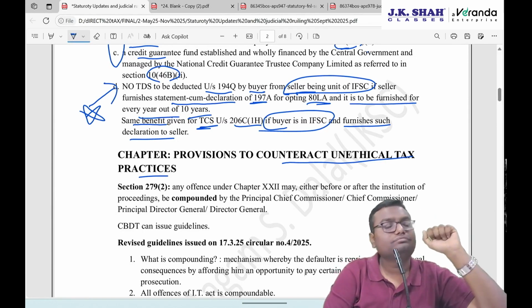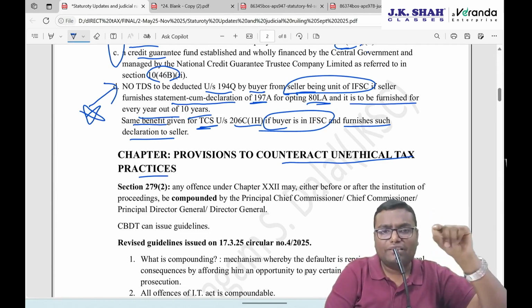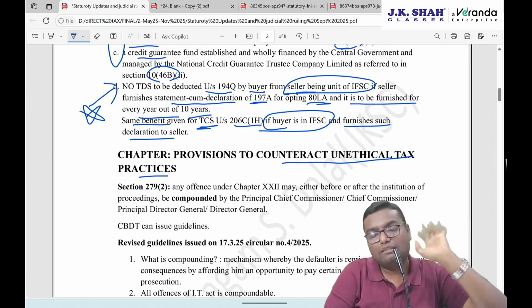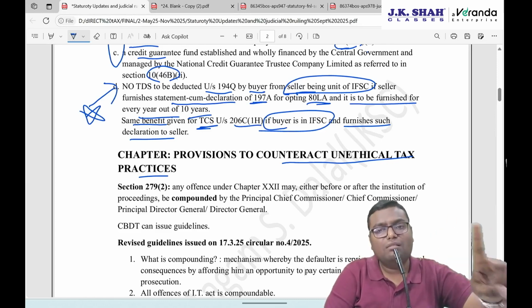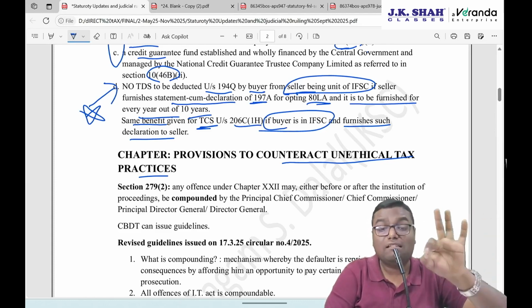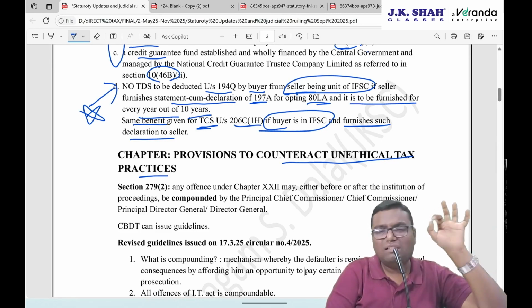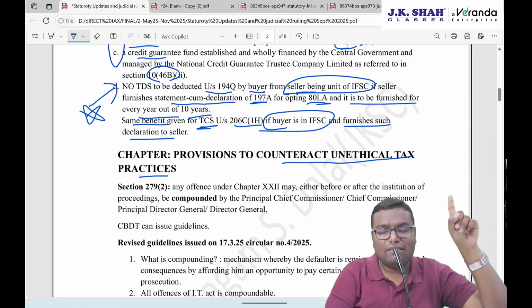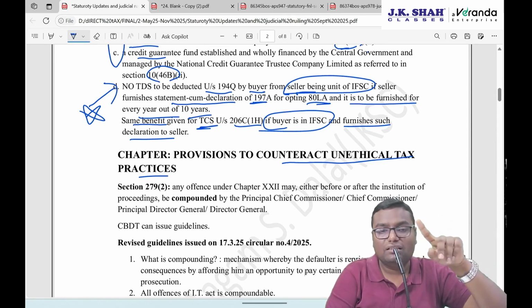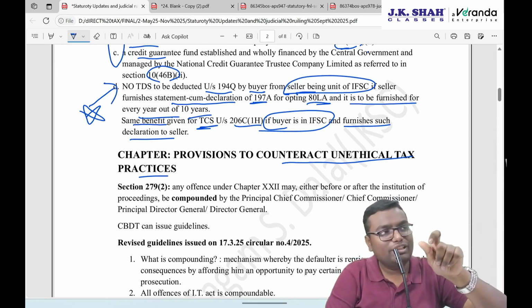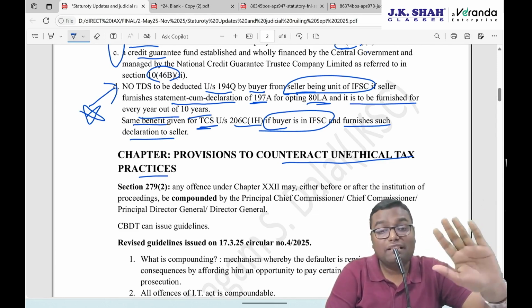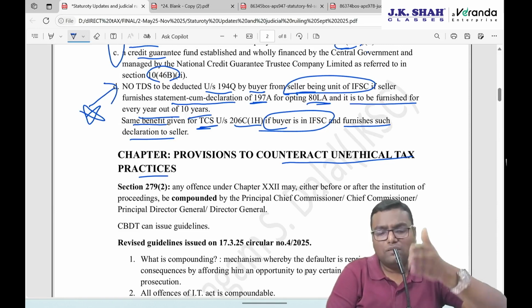One thing was offense. And there is a section also in your syllabus, section 279, that any offense under the Income Tax Act is a compoundable offense, meaning compounding can be done. What is the meaning of compounding? Very simple meaning. If you refer to section 37 subsection 1 and its explanation 3, that also gives a reference to the word compounding. Explanation 3 of 37 subsection 1 says that any compounding fee which is paid is disallowed under PGBP. Section 279 says any offense under the Income Tax Act is compoundable.